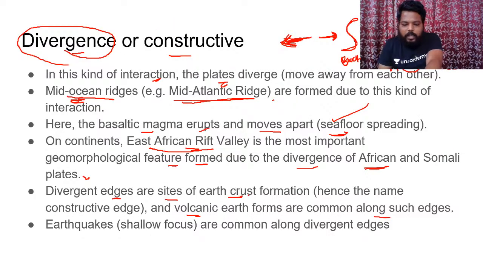And now my question is, why are divergent plate boundaries called constructive plate boundaries? Please answer this question before we move to the next point.